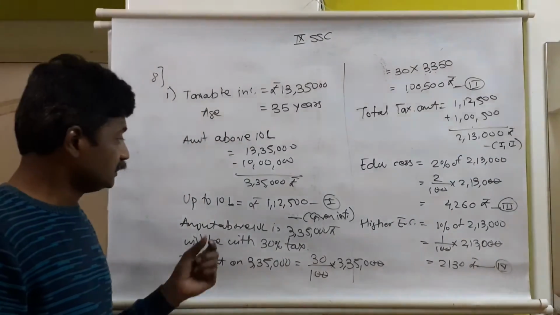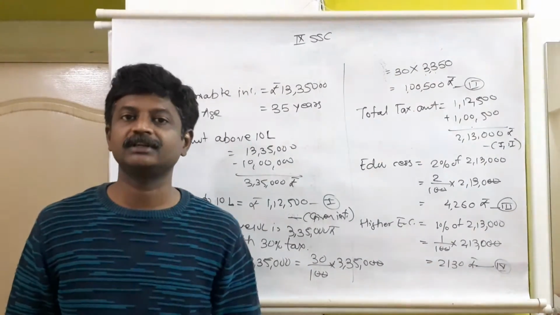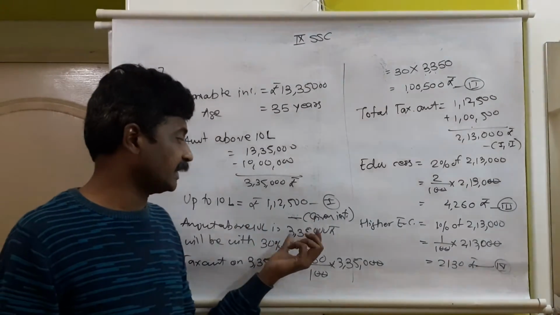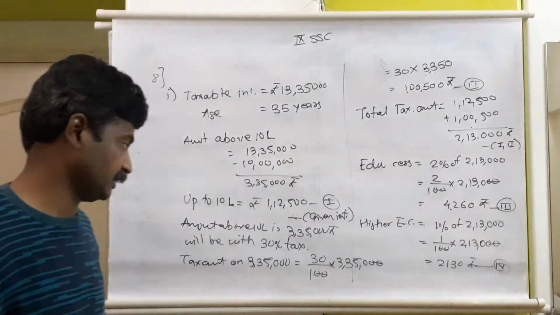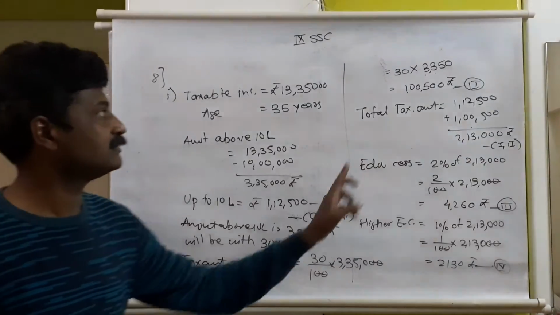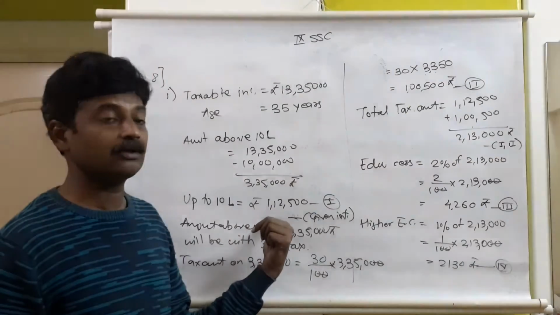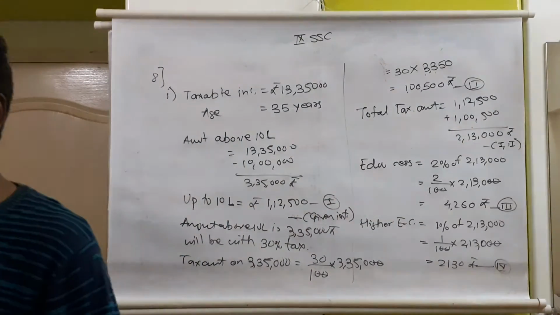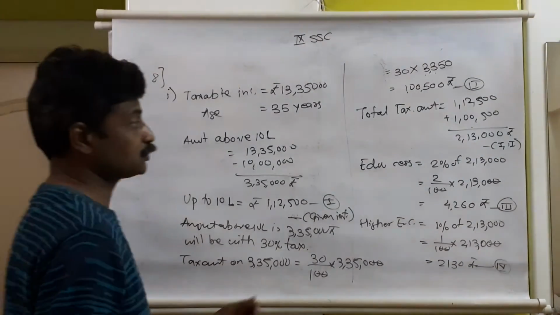Now, see, for the first 10 lakh rupees, he is paying 1,12,500 rupees as per the information provided to us in the syllabus. Above 10 lakh rupees, 30%. Above 10 lakh rupees, the taxable amount is 3,35,000. So on this 3,35,000 only he will be paying with 30%. 30% of 3,35,000 comes to 1,05,000 rupees. Now total tax amount is the basic 1,12,500 plus this 1,05,000, total 2,13,000. On this total taxable amount you will be paying the education fees with 2% and higher education fees with 1%.